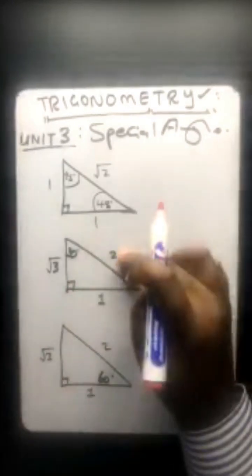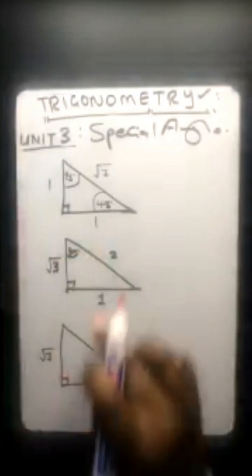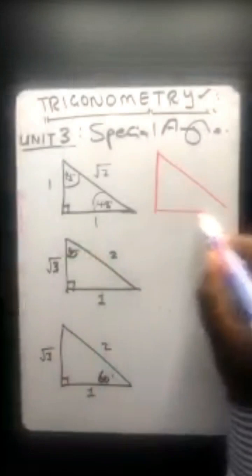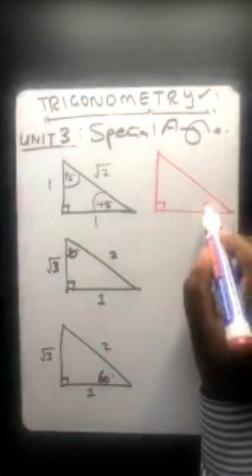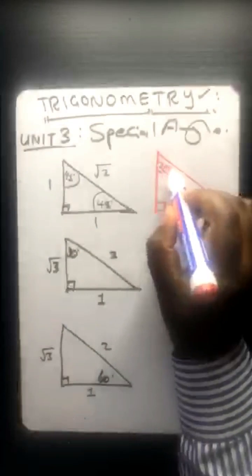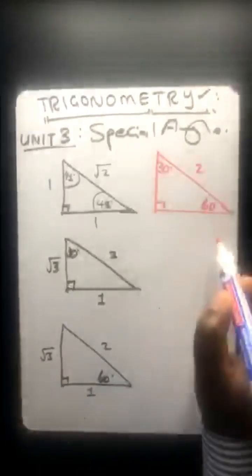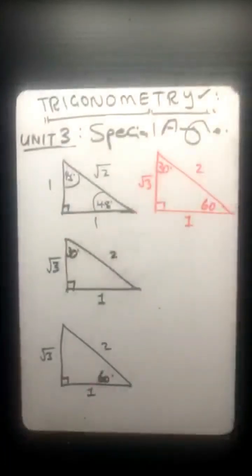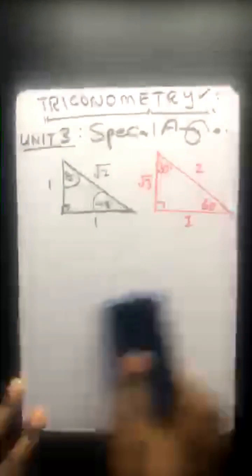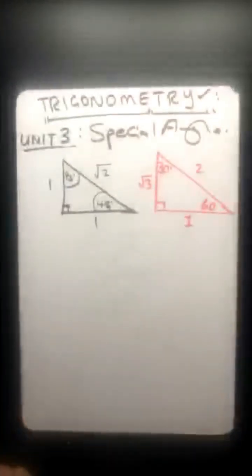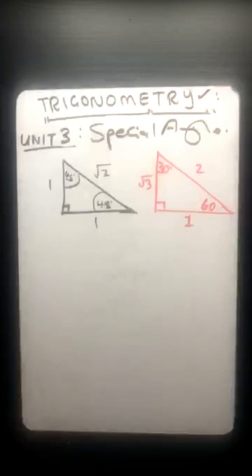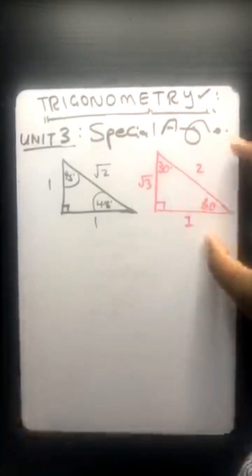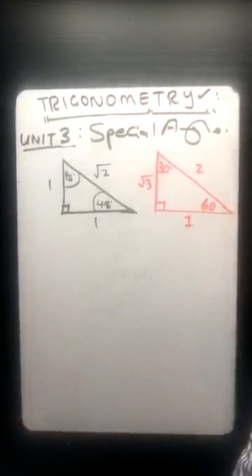But in terms of the triangle, there is 2, there is root of 3, there is 1. That is why they combined those 2 and made it to be 1. Meaning here they know it's 60, there is 30. And you will always have that as 2, this one as the root of 3, and then this one as 1. That is why your teacher might say those are your 2 special angles that you must always know by heart, because they won't be given to you in a formula sheet. So that means these are your special angles.